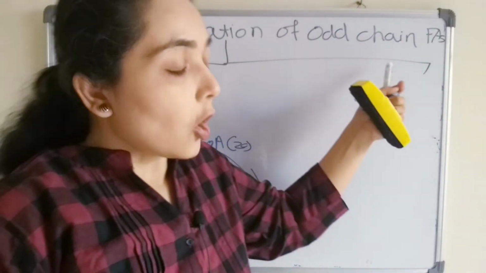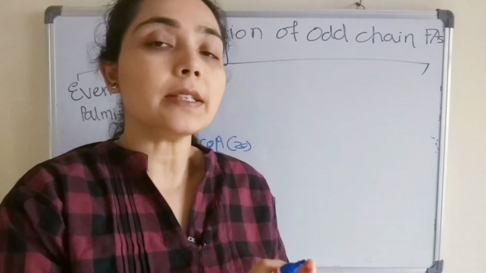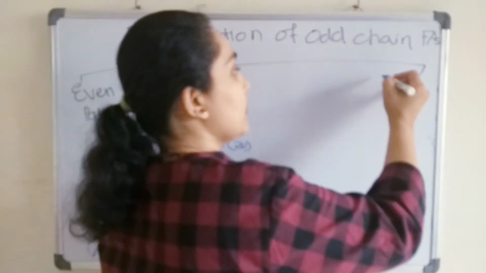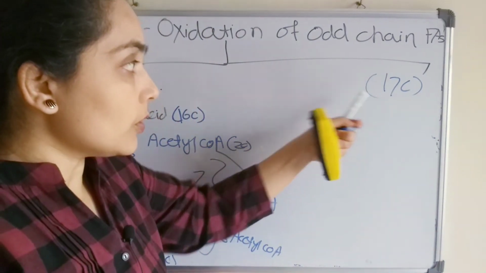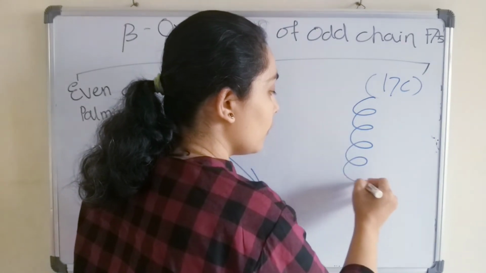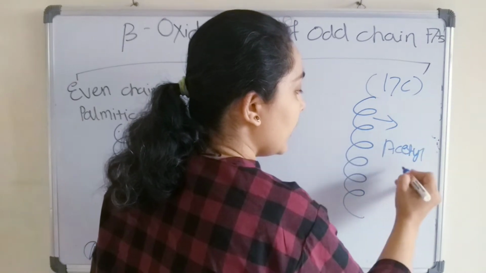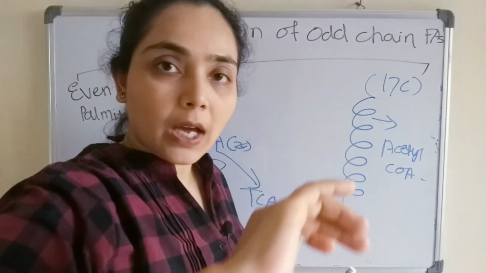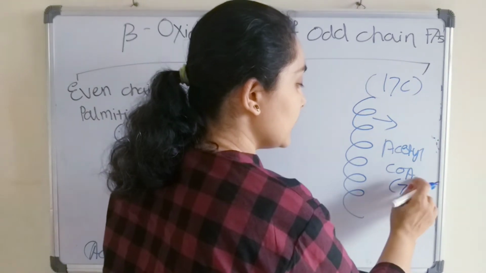Beta oxidation of the odd chain fatty acid also takes place in a similar way. All enzyme systems, everything is the same. So for example, if we take some fatty acid having 17 carbons, this will also undergo 7 cycles of beta oxidation. In each cycle, acetyl CoA will be generated, because 2 carbon atoms will be removed in the form of acetyl CoA. So here we will get 7 acetyl CoA.